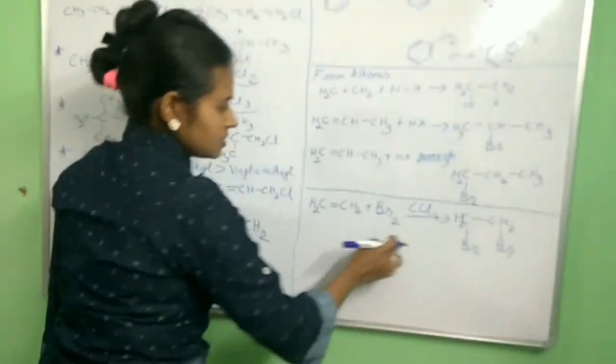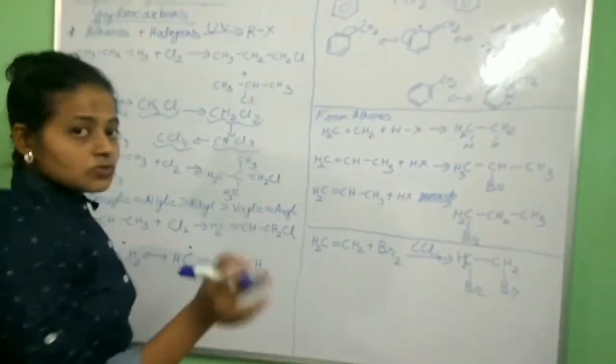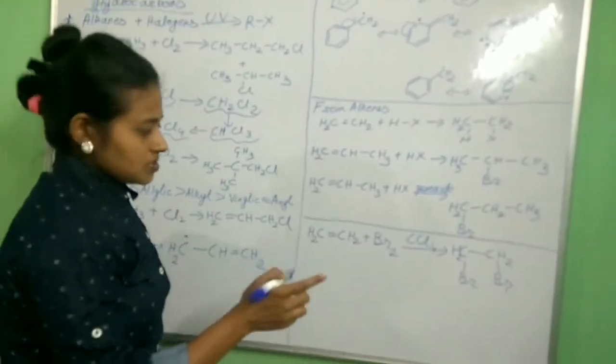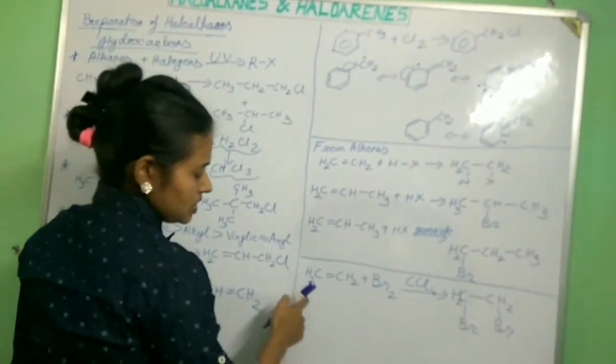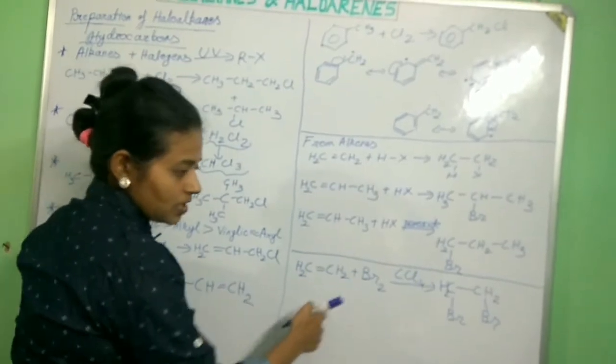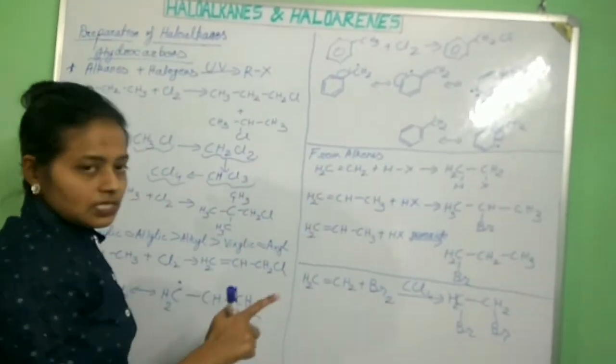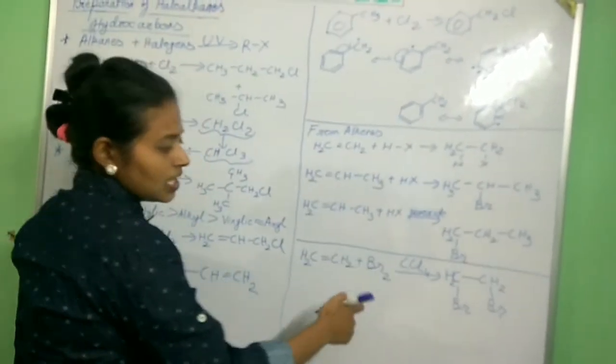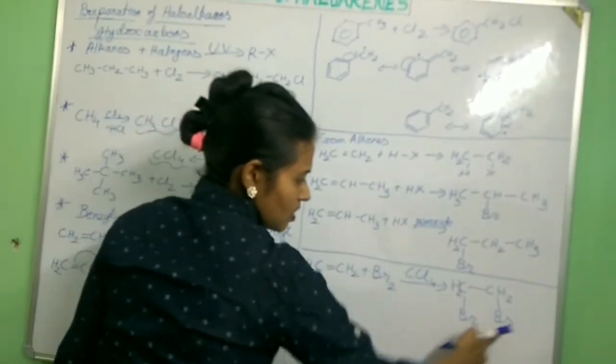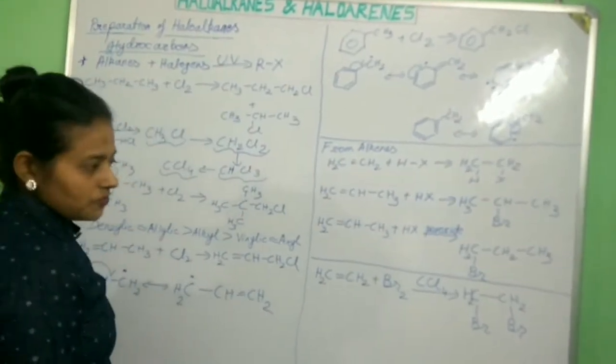Vicinal halogen products. This kind of reaction is also used as a test of unsaturation, to see whether the compound is saturated or unsaturated. If unsaturation is present in the compound, the brown color of bromine decolorizes, because vicinal halogen compounds are formed.